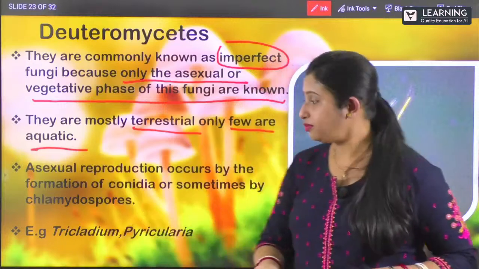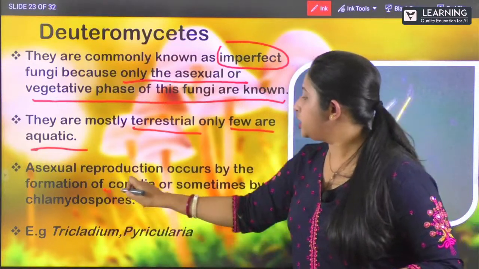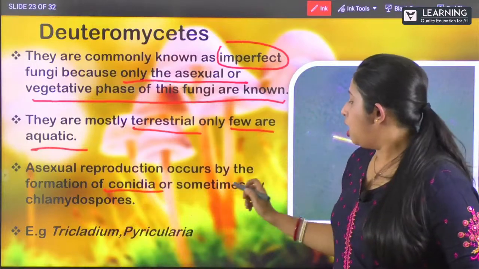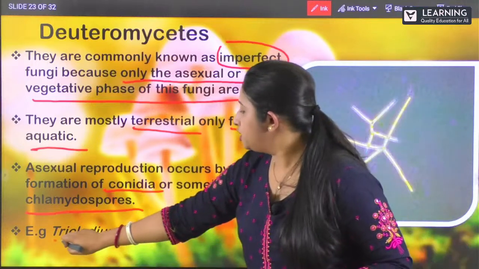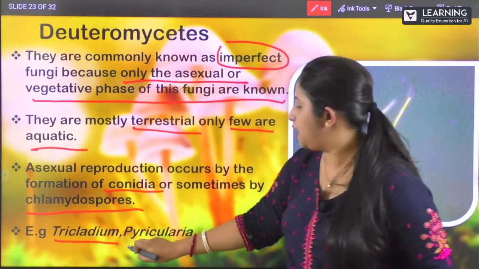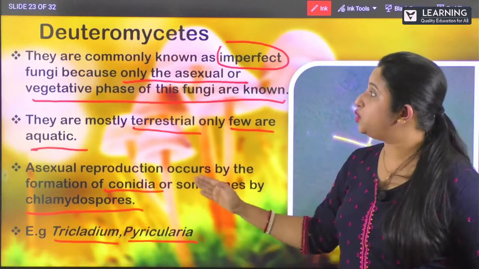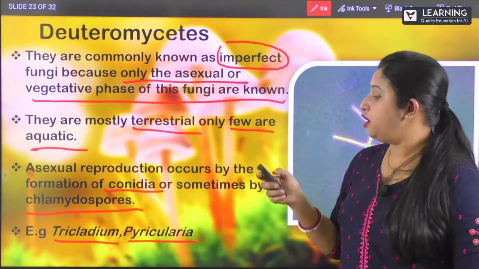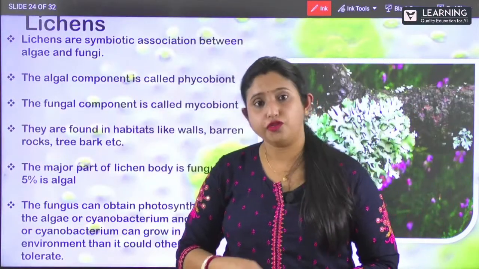Clear? Okay. Now this asexual reproduction, how does it occur? It occurs by formation of conidia or by chlamydospores. Examples are Trichoderma and Alternaria. So these are the two examples of Deuteromycetes. So by this, we are done with the 4 types of fungi.